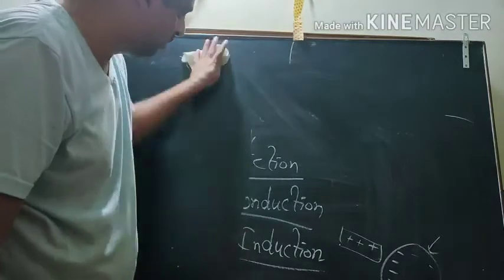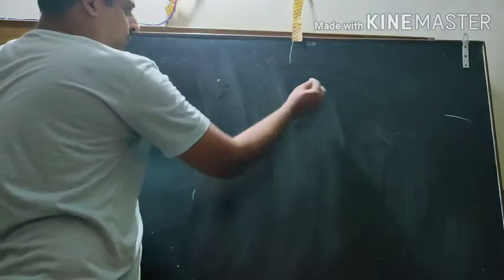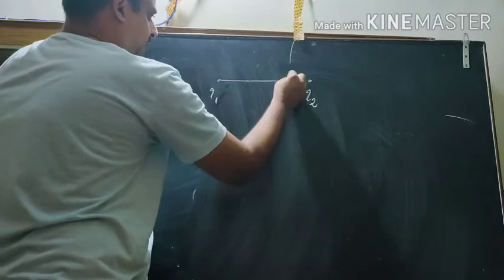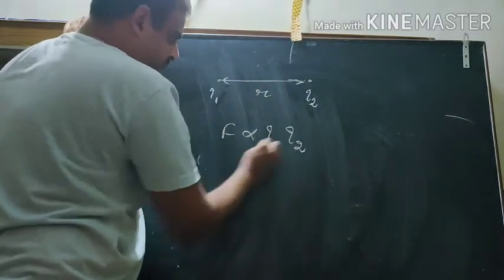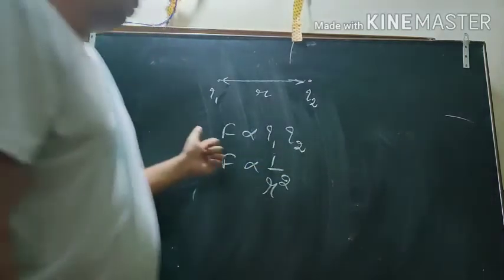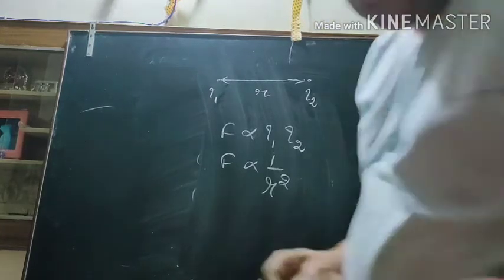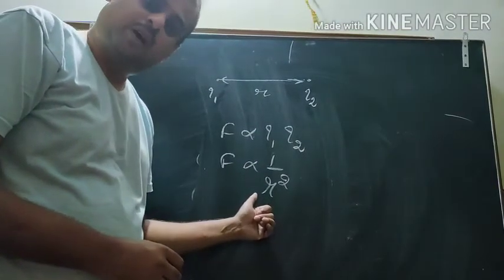Now come to Coulomb's law. Coulomb says that if there are two charges separated by a distance, let us say r, then the force, you can use this formula similar to that of gravitational force, F equals m1 m2 by r square.